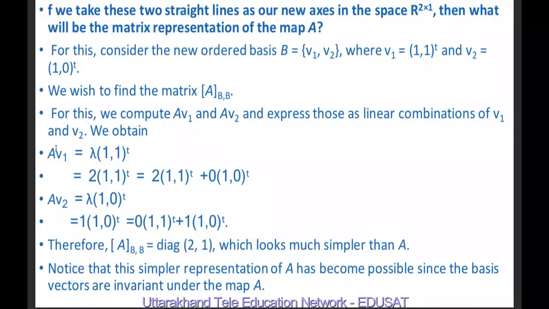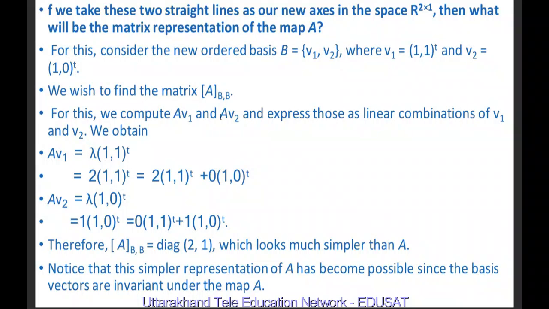So, A V1 is equal to lambda V1, and V1 is given to be (1, 1). We have considered our two straight lines which we calculated earlier. We know that for the first straight line lambda is equal to 2. So 2 into (1, 1). Here (1, 1) and (1, 0) are the members of our basis set B, which is V1, V2.